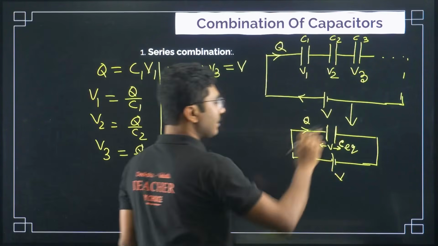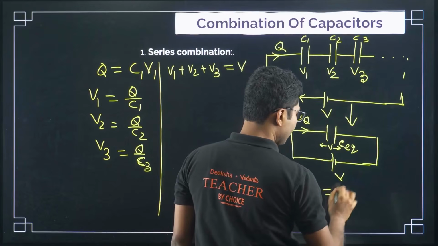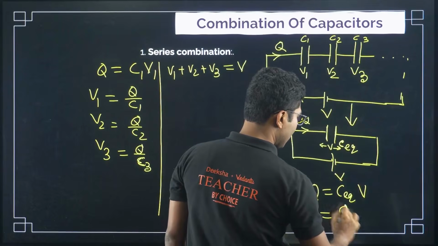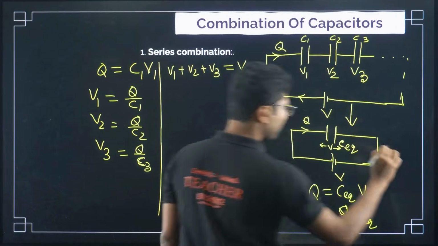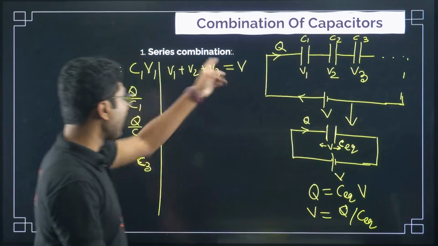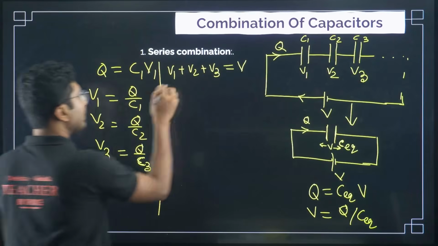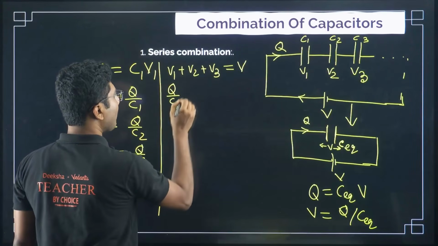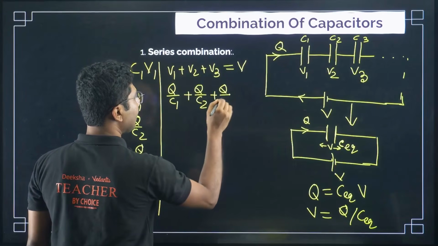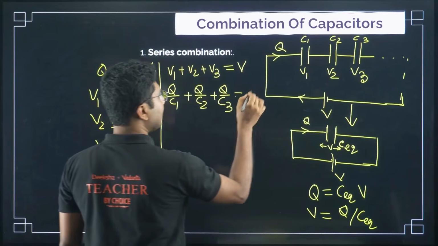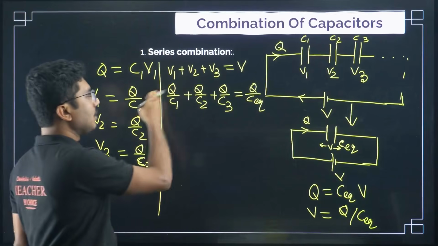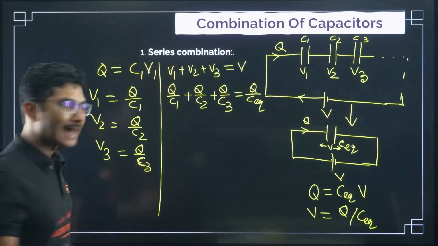Again Q is equal to CV, so here Q is equal to C equivalent into V, or we can calculate V equals to Q divided by C equivalent. Right? Now whatever we have calculated, we will put these values in place of V's. For V1, Q by C1, for V2, Q by C2, for V3, Q by C3. Okay, and here it will be Q by C equivalent. Right? Now Q will be common and it will be cancelled.